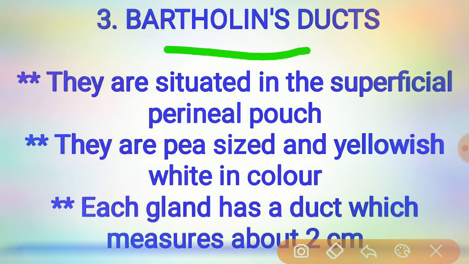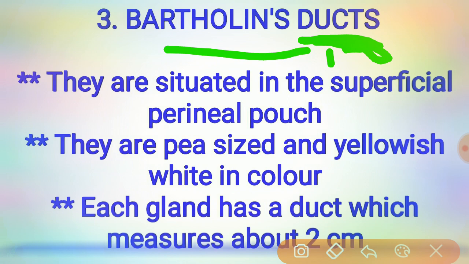Each gland has a duct measuring about 2 centimeters, which opens into the vestibule outside the hymen, at the junction of the anterior two-thirds and posterior one-third, in the groove between the hymen and the labium minus. The duct is lined by columnar epithelium, but near its opening by stratified squamous epithelium.